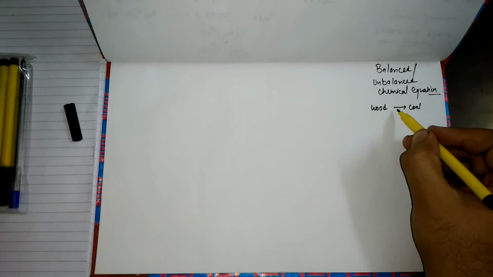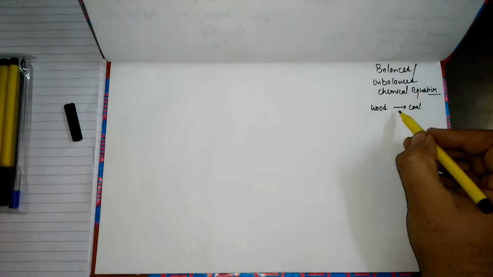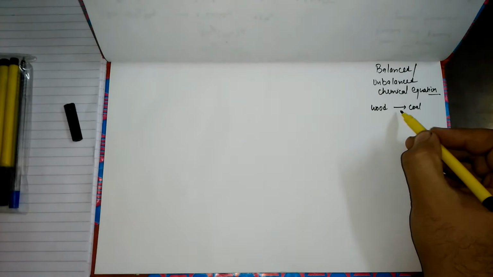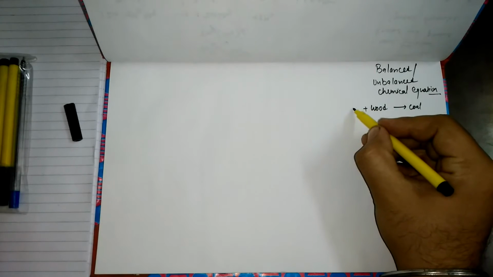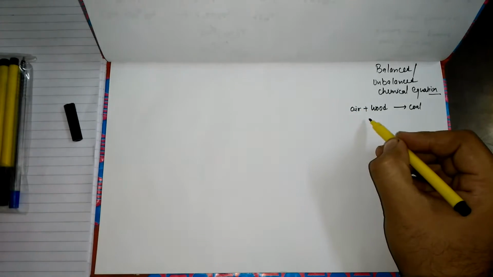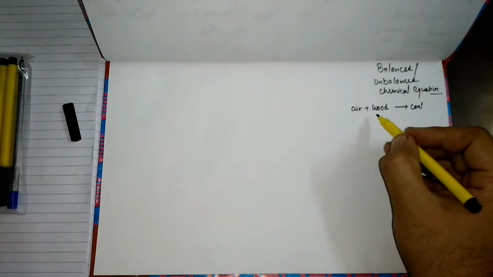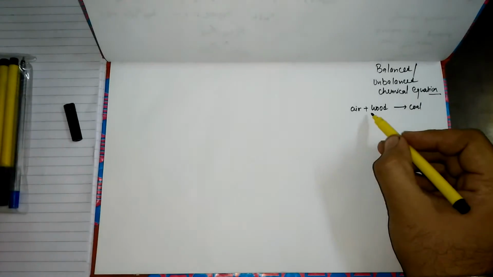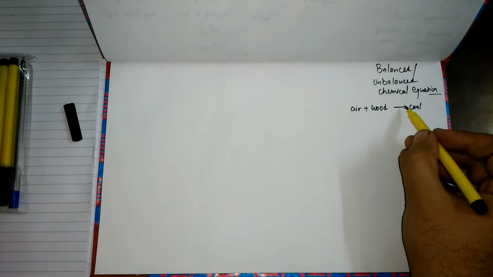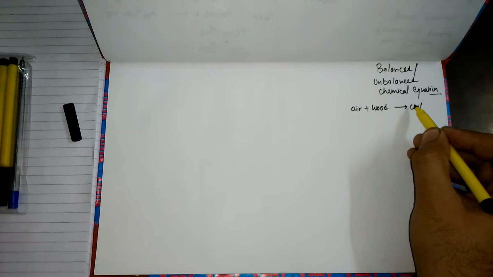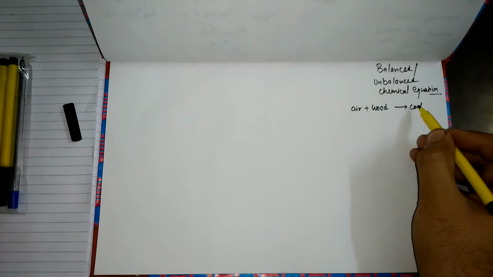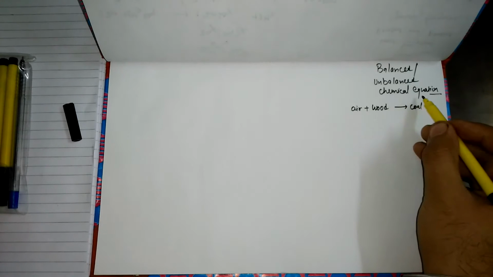This arrow pointing towards the right-hand side is put between the reactant and the product. This arrow indicates that the substances written on the left-hand side are combining to give a substance, here wood is combining along with air. The substances written on the left-hand side are combining to give substances written on the right-hand side in the equation. We call the left-hand side the reactant and this one the product. We also call this the shorthand method of representing the chemical equation.